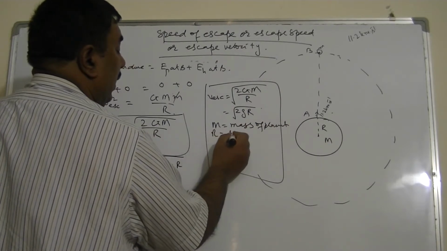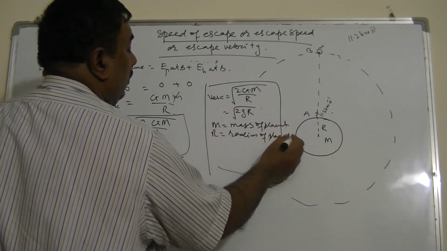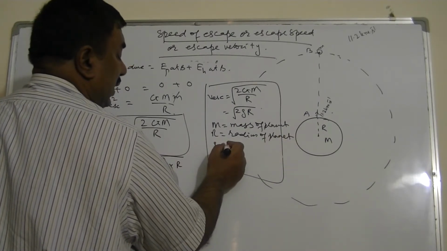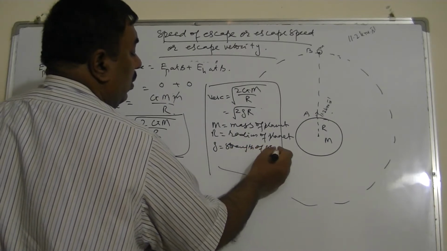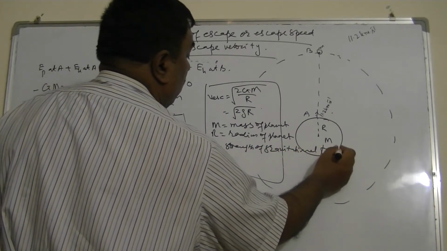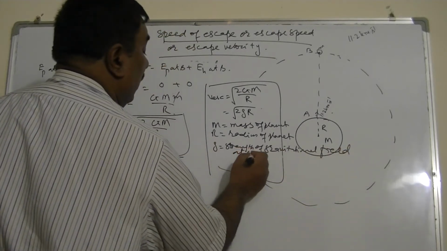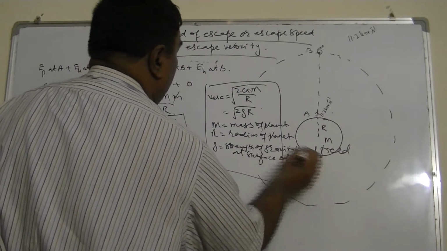R is the radius of the planet. Small g is the strength of gravitational field at the surface of the planet, not anywhere else.